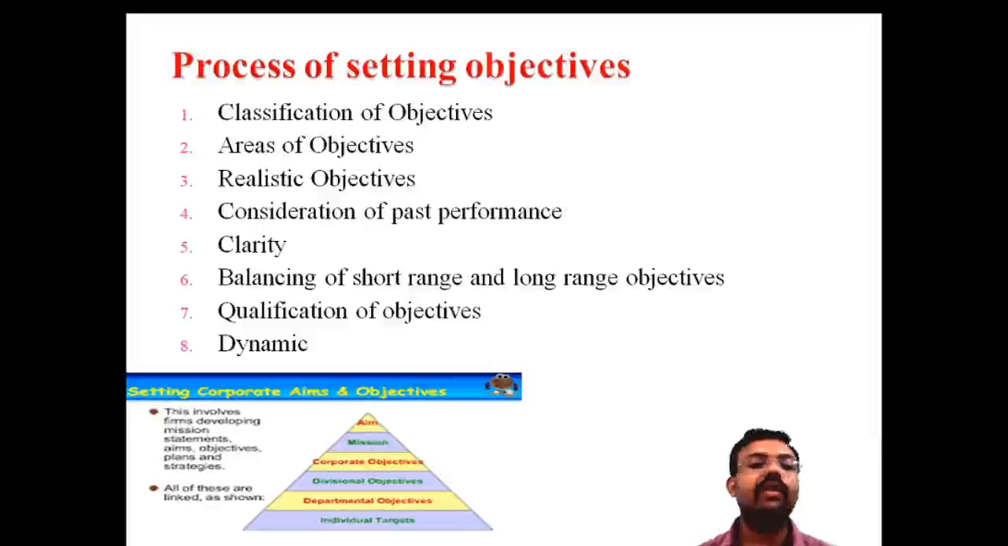There are eight important steps: classification of the objectives, area of objective, realistic objectives, consideration of past performance, clarity, balancing of short range and long range objectives, qualification of objectives, and being dynamic. These are the important process regarding the setting of the objectives.